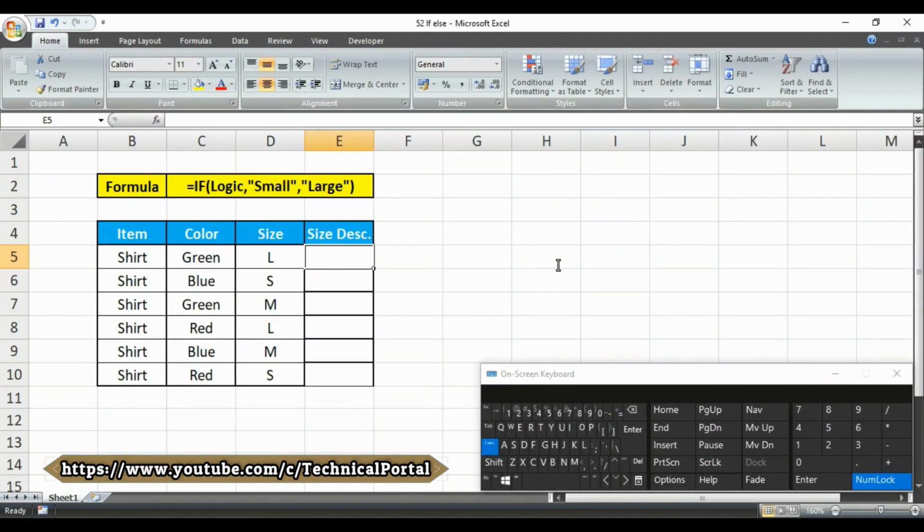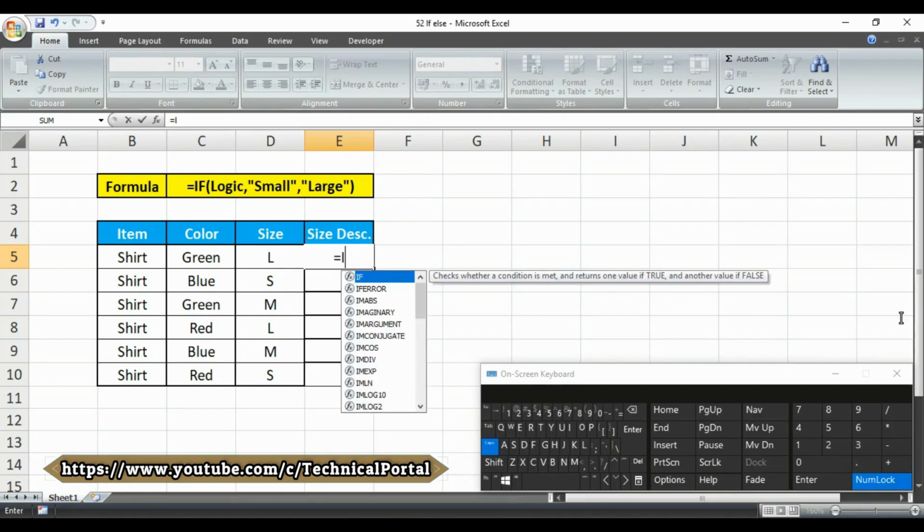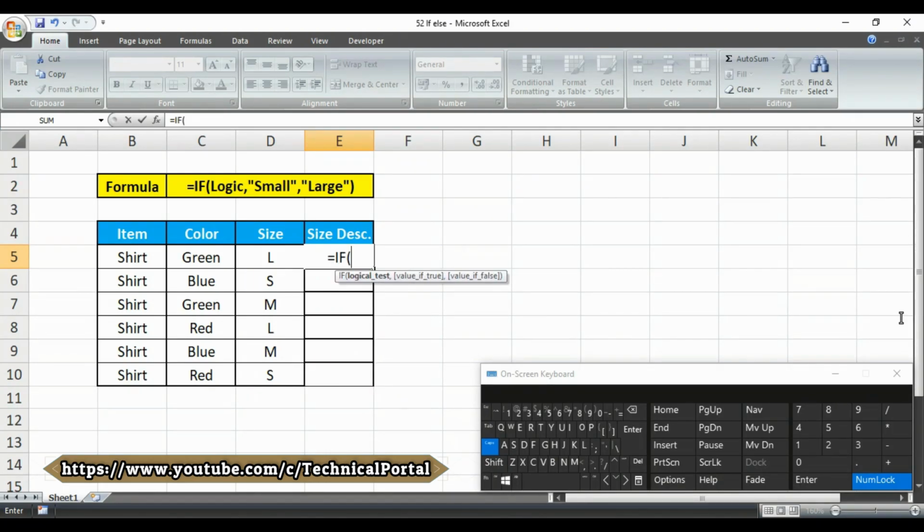Look here carefully. Equals IF, then open the first bracket, then it is asking for the logical test. So here we will give D5 equals S. It will be in double quotation, then put a comma here. Then it is asking for the value if true. If this contains S, the value will be returned as small.